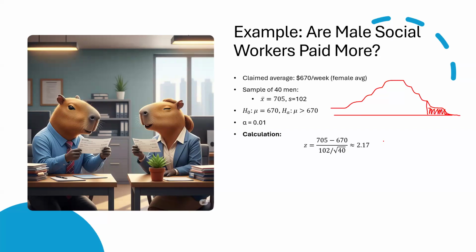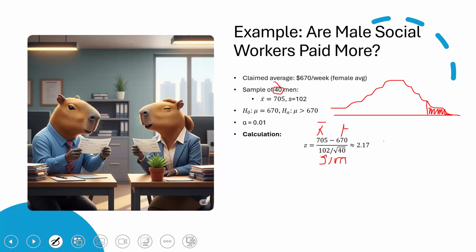Now calculate the test statistic. We use the Z formula for testing a population mean. So we take our sample data, right? This is X bar, 705, and subtract the mu value, the population value, 670, over our sample standard deviation, S, divided by the square root of N. Plugging in the numbers we have, this is our N, we get about 2.17.